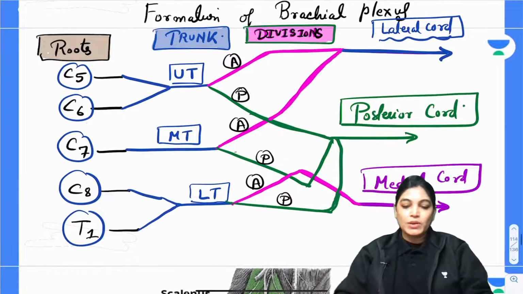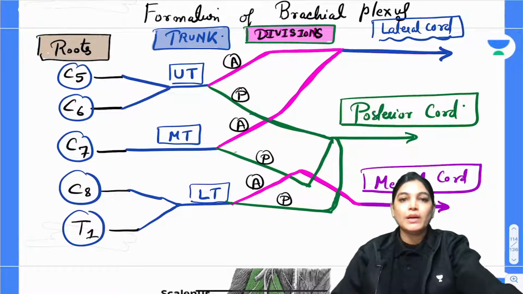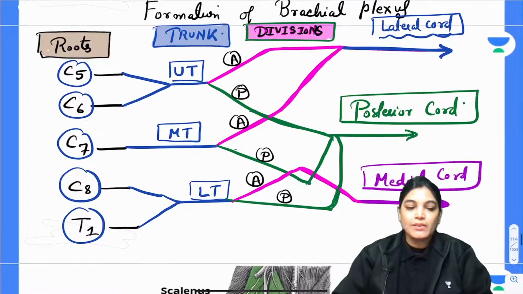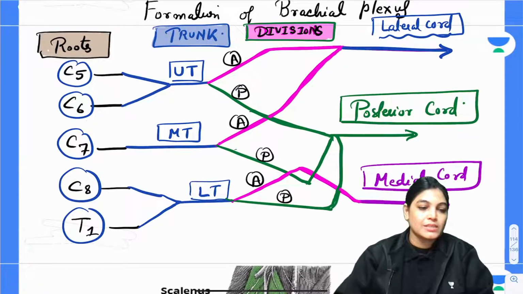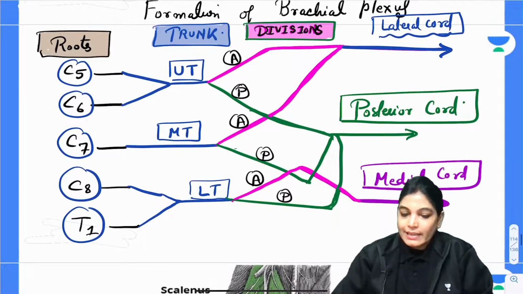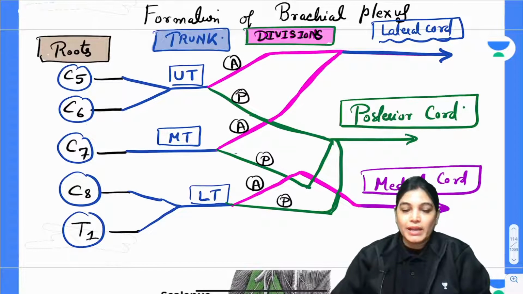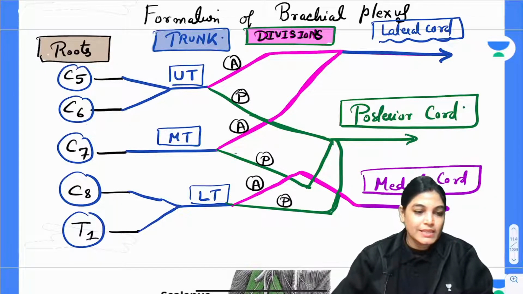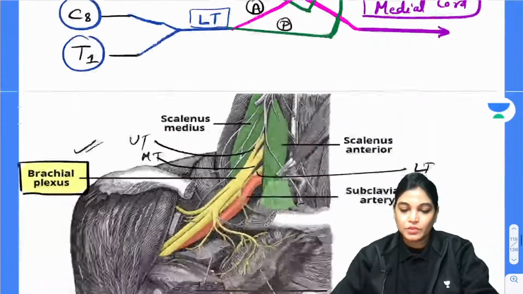So, please let me know, is it clear? Everyone, can you understand the formation? This is just to make you understand the formation. I am not going to write the branches in this. It is just a schematic diagram to make you understand. So, is it clear? Formation of brachial plexus? Okay, so done with this.